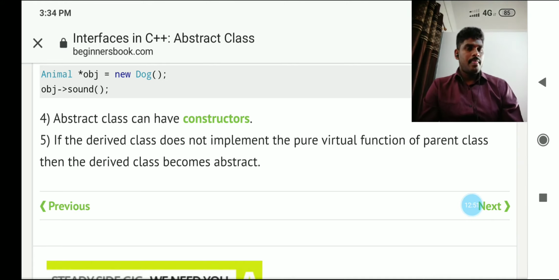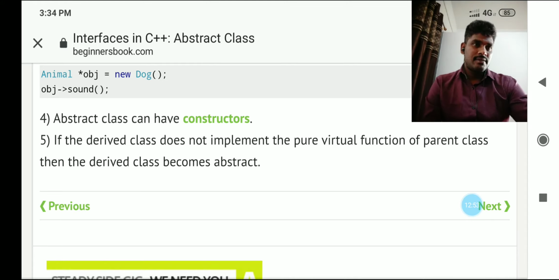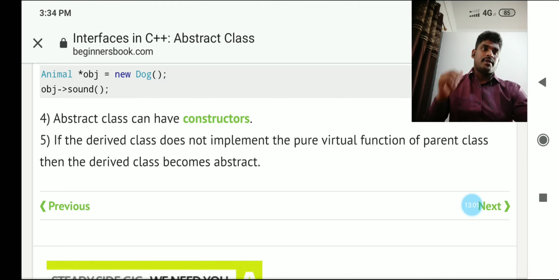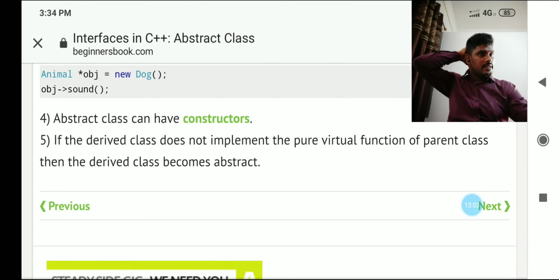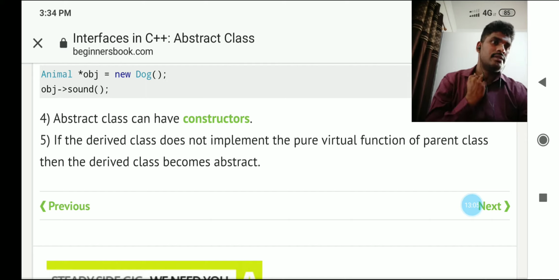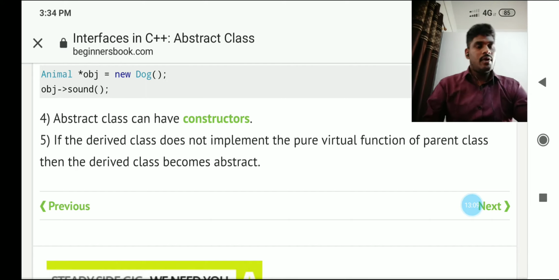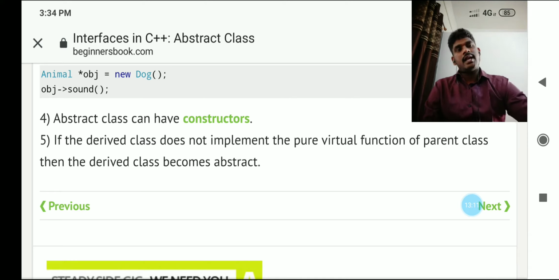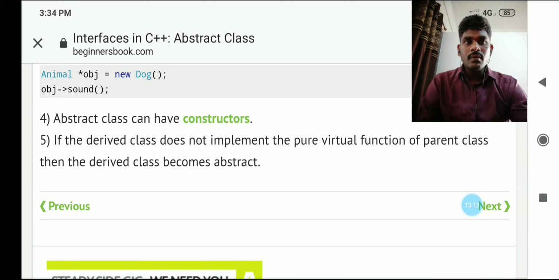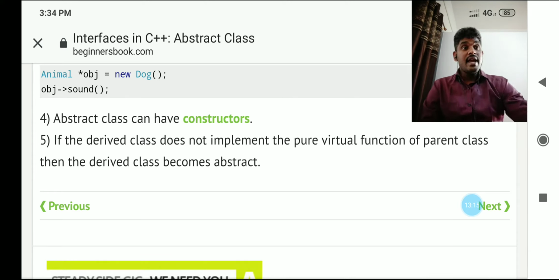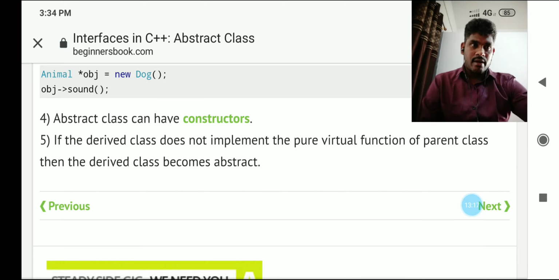Look here. You know what an abstract class is. An abstract class will have at least one pure virtual function. And the next thing is that in an abstract class there are no instances, no object creation. And next, in an abstract class only the function declaration will be there.